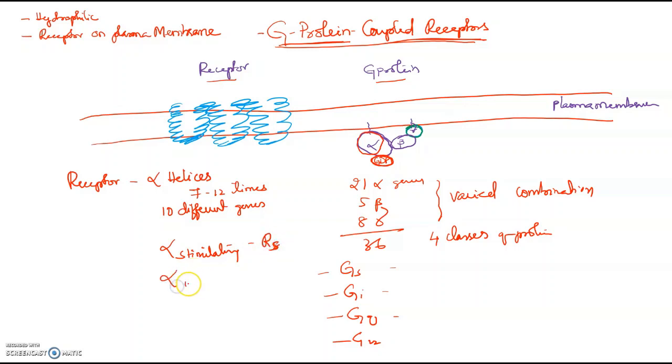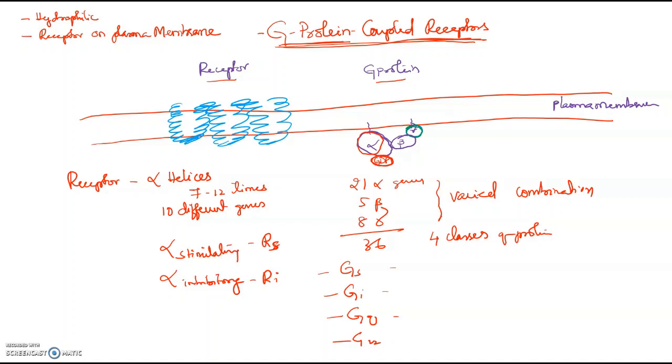If alpha subunit is inhibitory, its receptor is called RI. So basically all group 2 hormones, they work through G protein coupled receptors. These belong to a family of GTPases. We'll talk about that. So these G protein coupled receptors, they are made up of 2 parts.